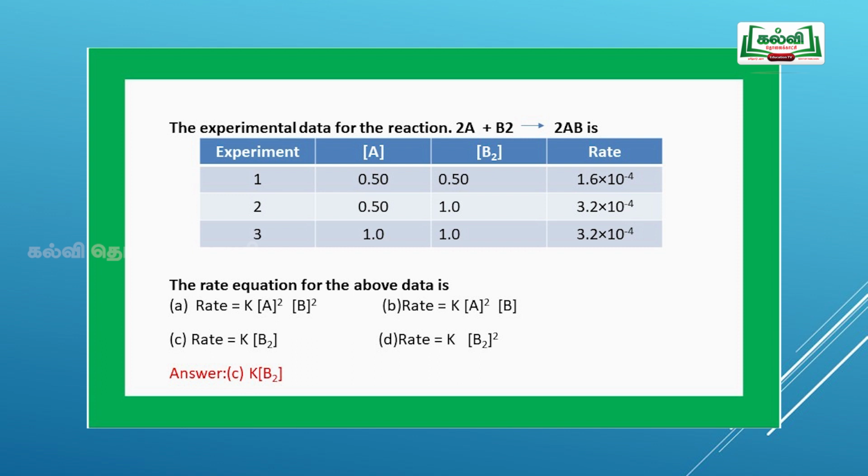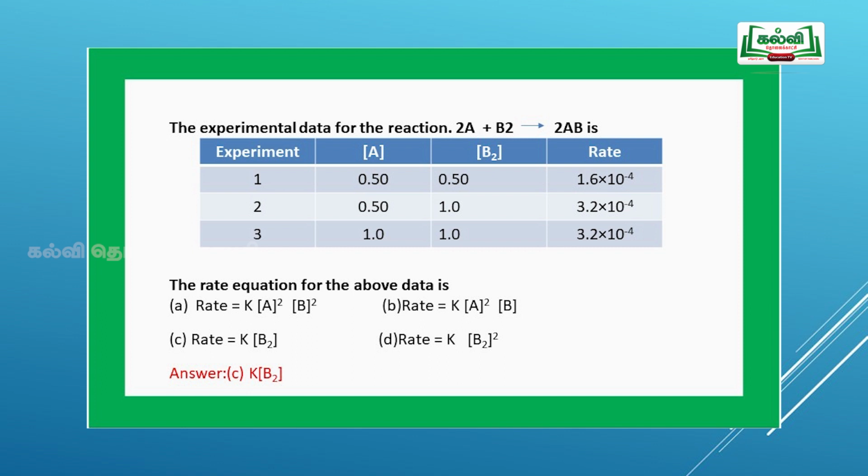For this we have to write it in equation form. First we shall compare the second and third experiments. 0.5 moles of A to the power of x by 1 mole of A to the power of x, and 1 mole of B to the power of y, is equal to the rate 3.2 into 10 to the power of minus 4 by 3.2 into 10 to the power of minus 4.